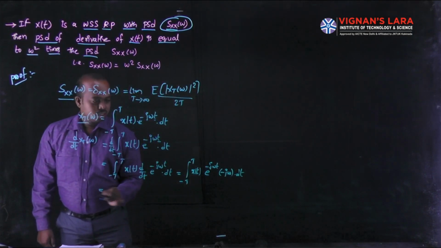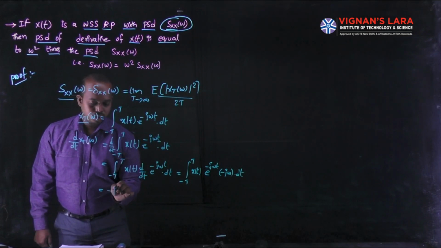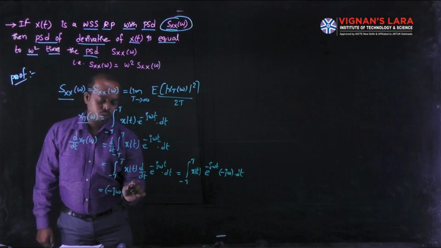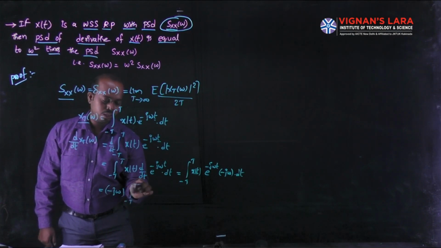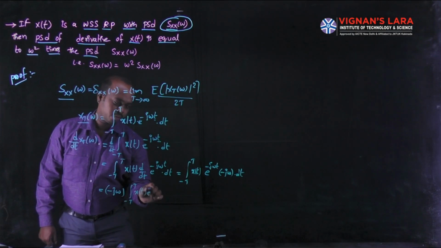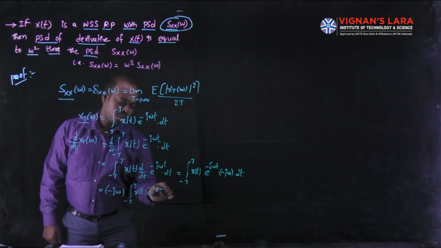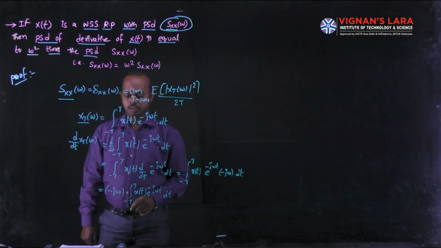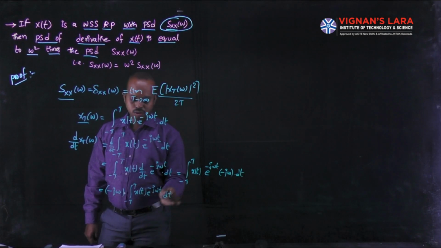We write this function as minus j omega into the integral from minus T to T of x of t into e power minus j omega t into dt. This is the normal function X_T of omega.